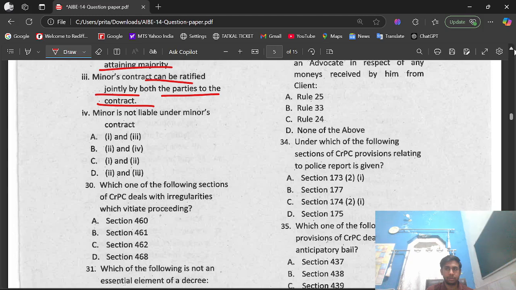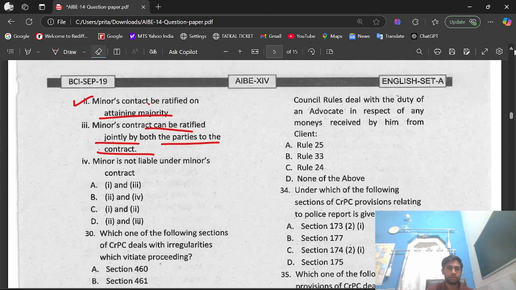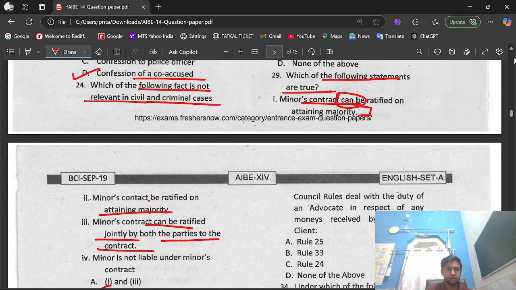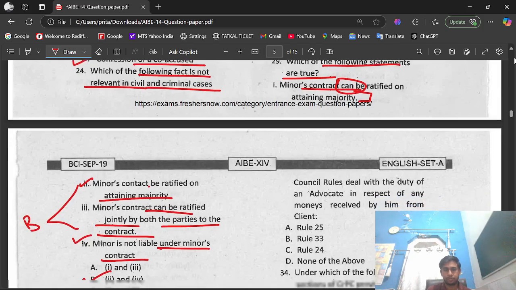Oh, sorry, these were not the options. The options are: option A, first and third. Option B, second and fourth. Which statement is correct? Option C, first and second. Option D, second and third. The right answer is option B, second and fourth. Means minors contract can be ratified on attaining majority, as well as minor is not liable under minors contract. Option B.